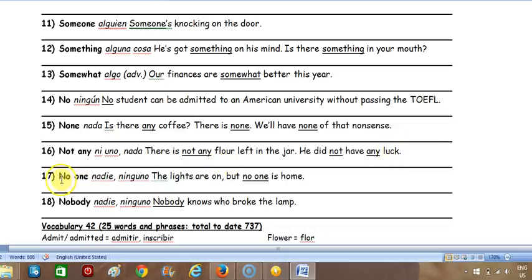All right, well, anyhow, number 17, no one. Now, these two words are separated, and the reason why is so that you pronounce "no" and "one" separately. Otherwise, it would be like "noon" or something like that. Okay, the lights are on, but no one is home.